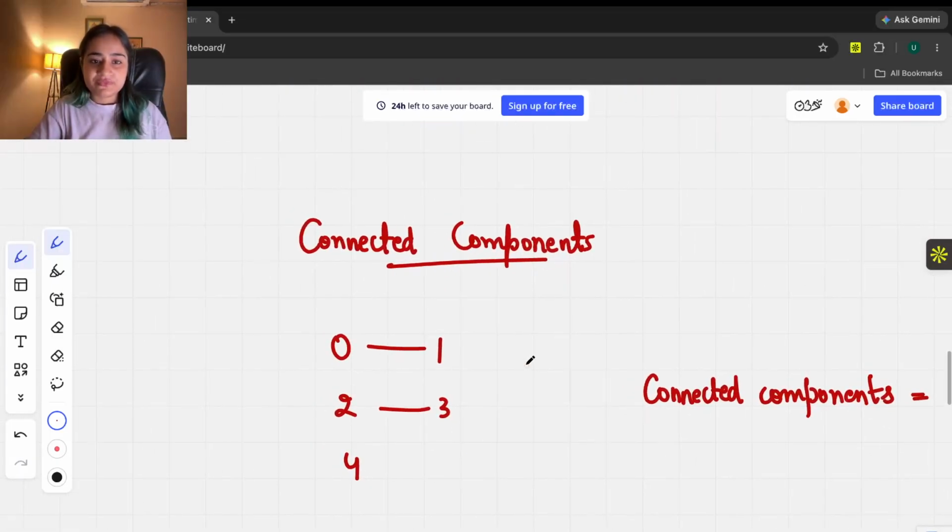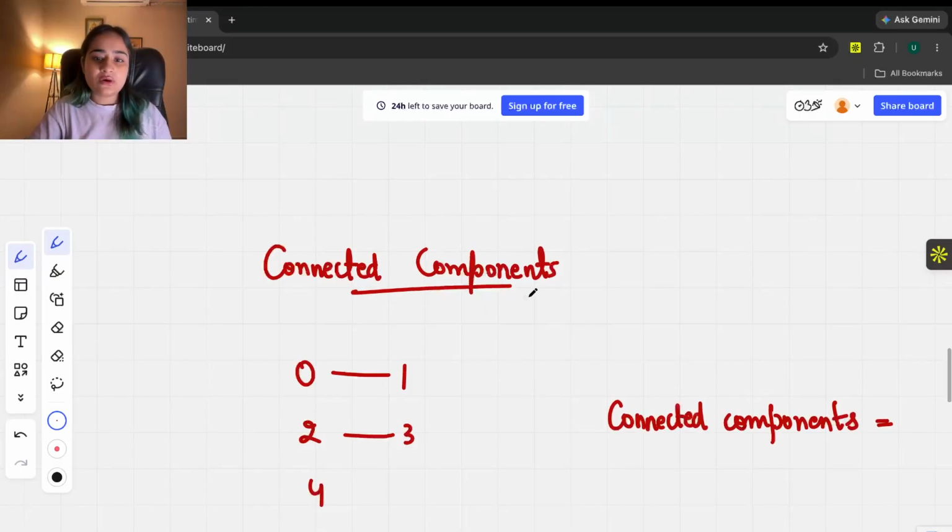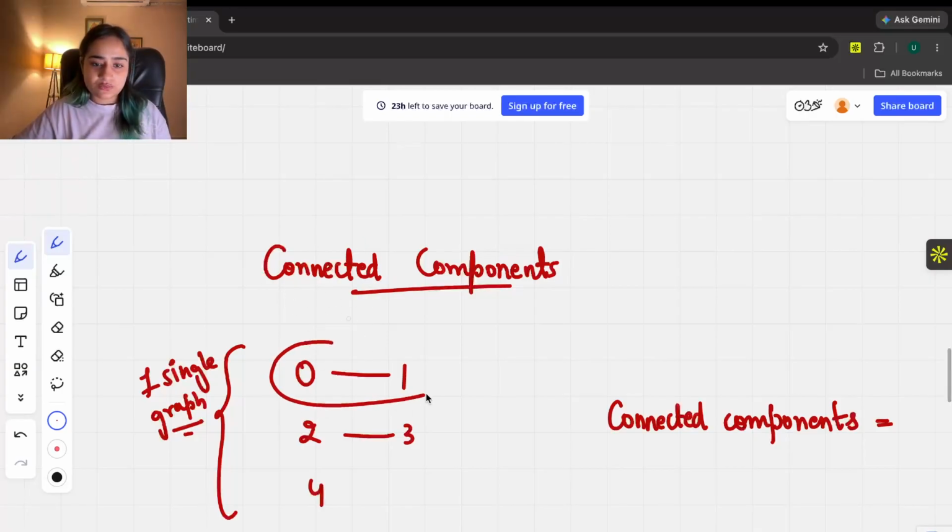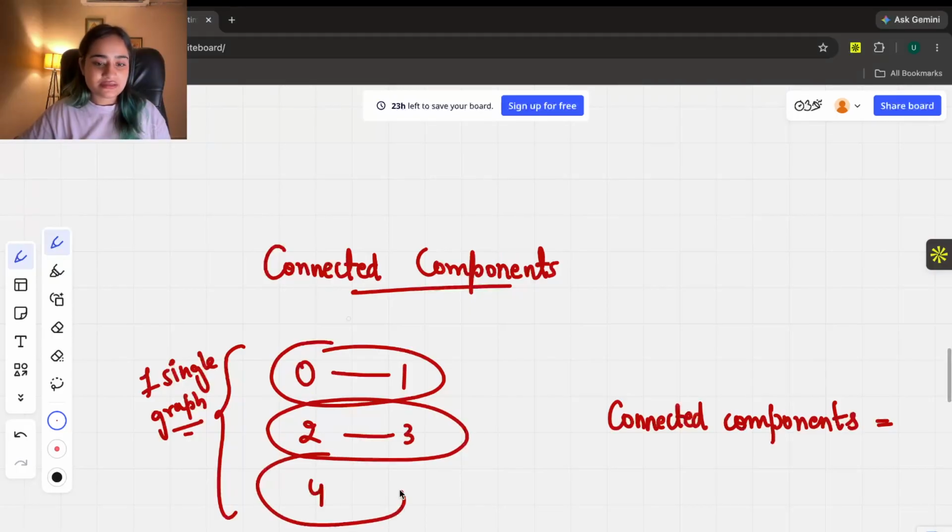Okay, now that's another topic. Now the next topic is connected components. So in a graph, we can have some disconnected components. Like this one is disconnected, this one is disconnected, and this one is disconnected. This whole graph is not connected with each other, but it's still one single graph. It's not multiple graphs, it's one graph. But in this one single graph, how many connected components do we have? So this is one component, this is the second component, this is the third component. It has 3 connected components, right?